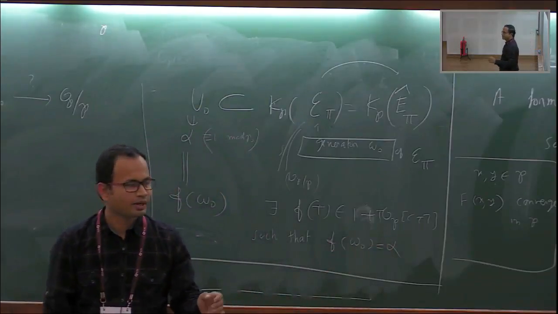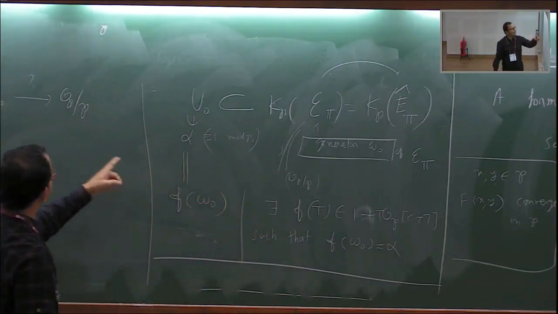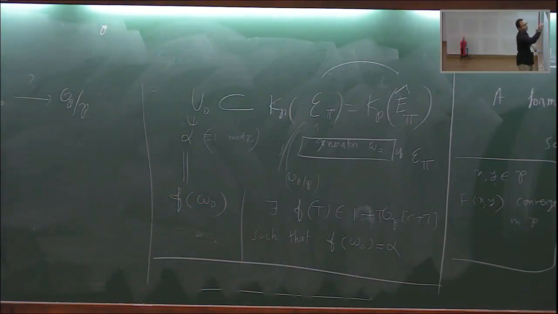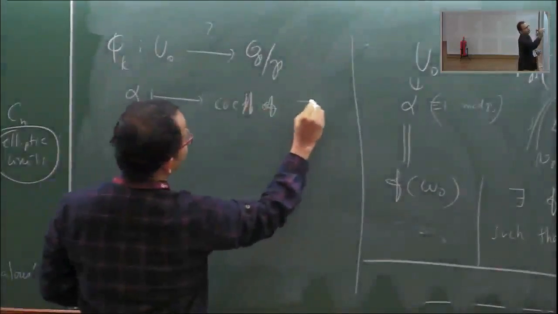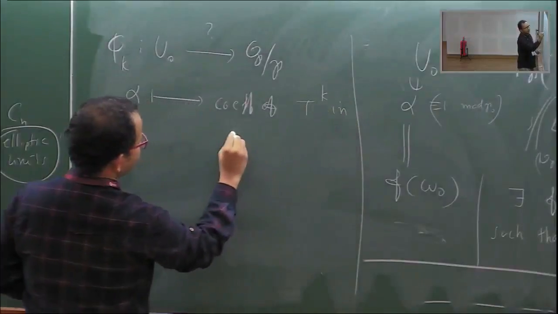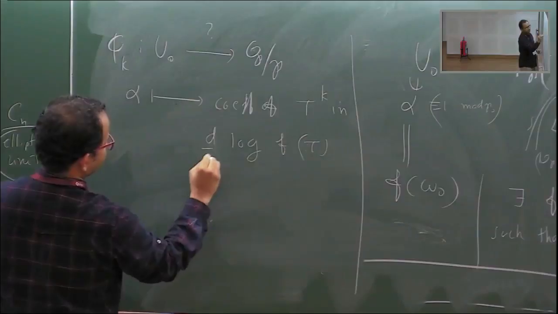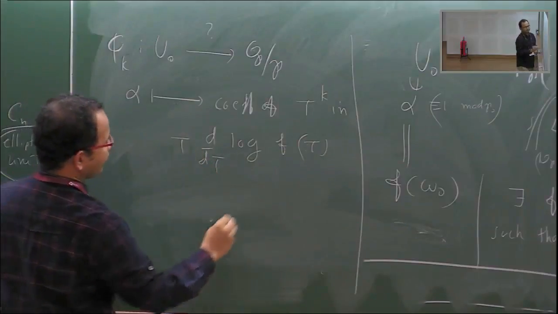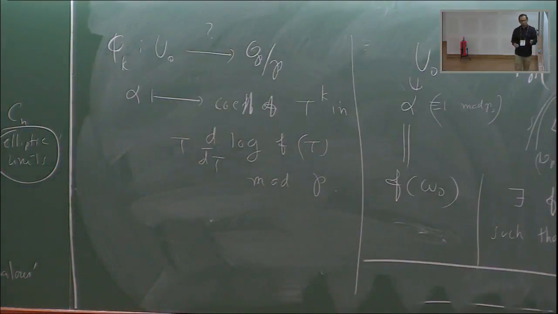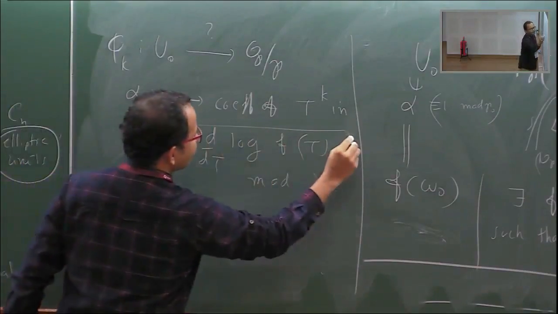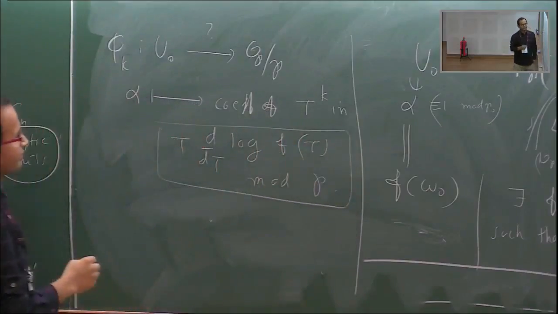It is very important that this power series exists. In fact, it need not be unique, but the way we define this map is this: if I have alpha, it goes to the coefficient of t to the power k in the logarithmic derivative of f(t), modulo p. So we define this map as the coefficient of t to the power k in this power series.